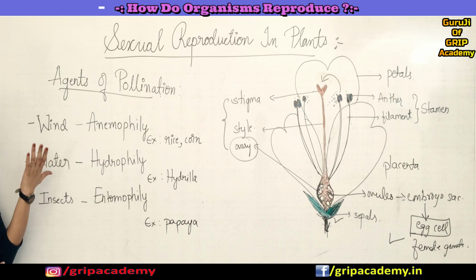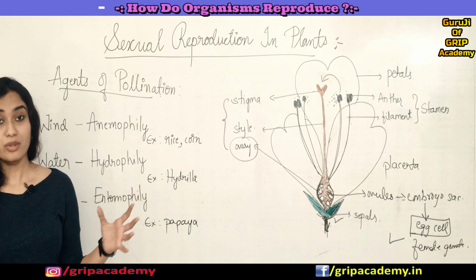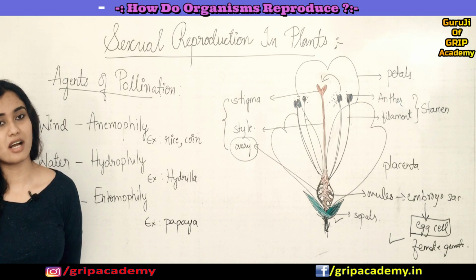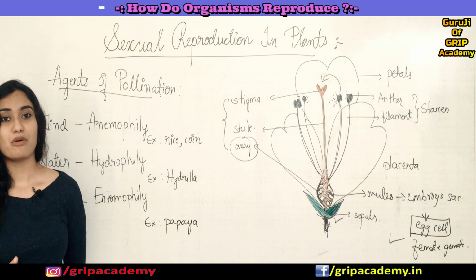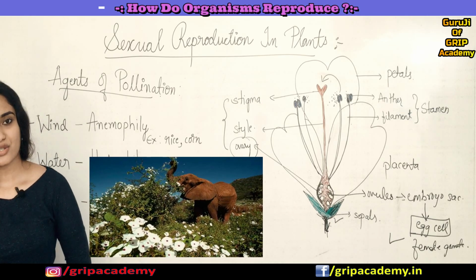And agents of pollination can be animals also, sometimes like elephants. You might have heard about the Rafflesia flower, right? It's an insectivorous plant also. It's a very big flower. Such big flowers will be pollinated with the help of elephants also. So like this there are different agents of pollination.